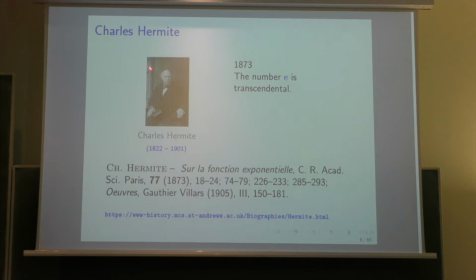I mentioned the work of Hermite in 1873 that the number e is transcendental. This is really a fundamental paper, and I would say that essentially all the results which are known on transcendental values of the exponential function are based on the work of Hermite. Of course, there have been a lot of further development, and many new tools have been introduced, but the basic ideas are the ones which occur in the paper by Hermite on the exponential function in 1873 in several parts which are published in the Comptes rendus de l'Académie des sciences de Paris, and they are collected in his Œuvres.